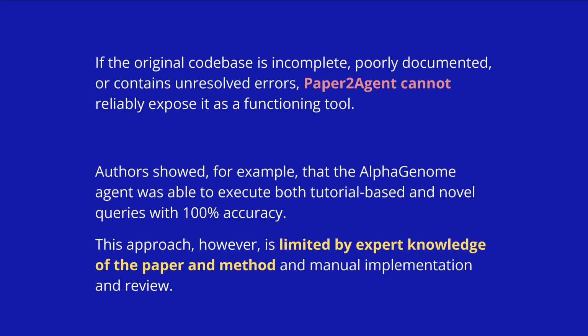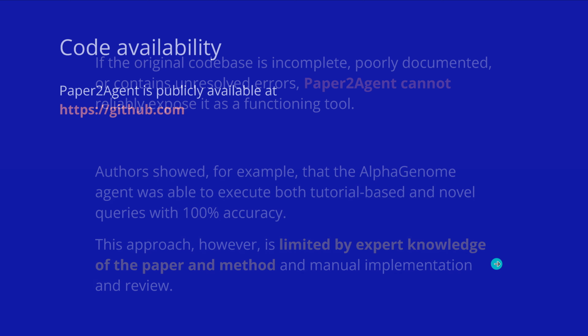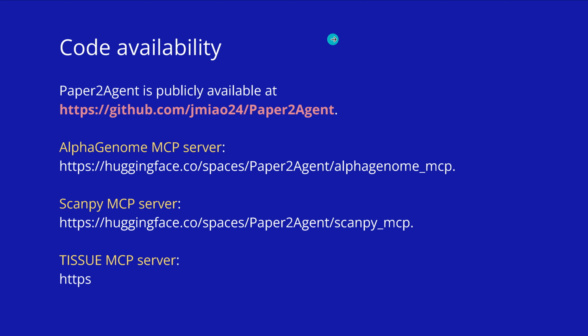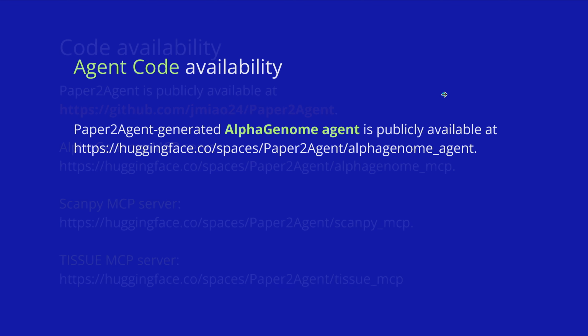But let's say you do the research in your field. So you are familiar with methodologies, you are familiar with software packages, and let's assume everything in the GitHub is open source, so you do not have proprietary software that you have to pay for. Now, they made the code partially available. They have here an MCP server for the alpha genome, then 2 other MCP servers, and then what I was looking for was GitHub, of course, the Paper to Agent.